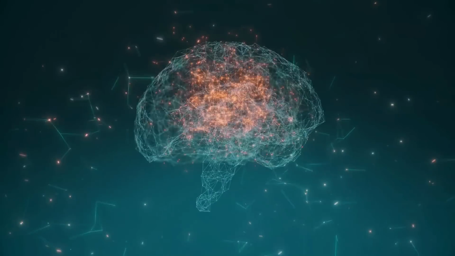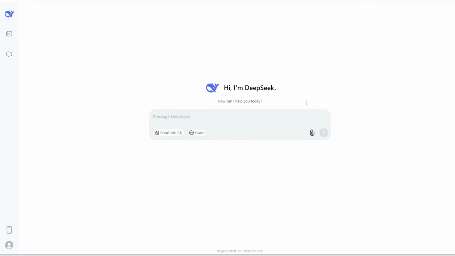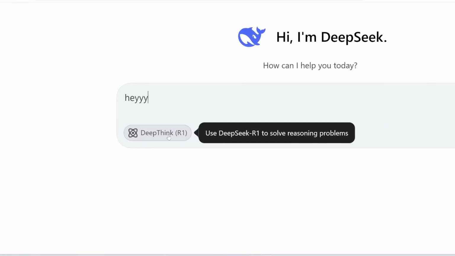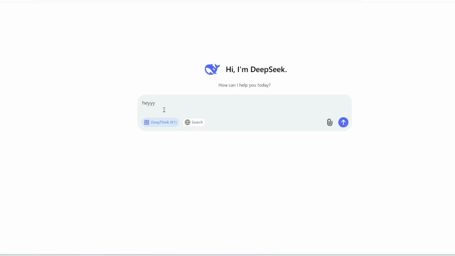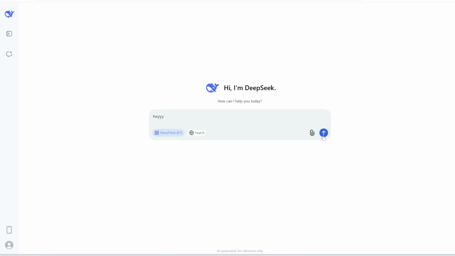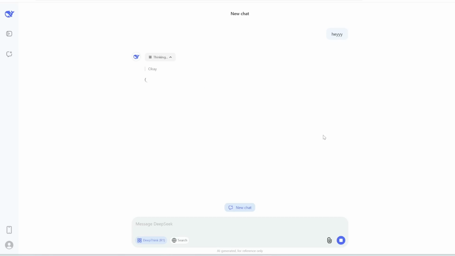In fact, here are some wild examples of this. So using their free chat platform, which I'll link to in the description below, let's say I prompt it with something like, hey, with 3 Ys. And then over here is where I can turn on this deep think feature so you can actually see into how it thinks as it answers your prompt. So let's see what we get.